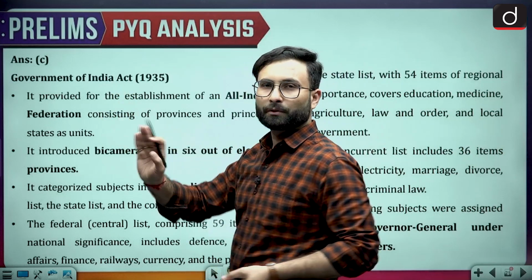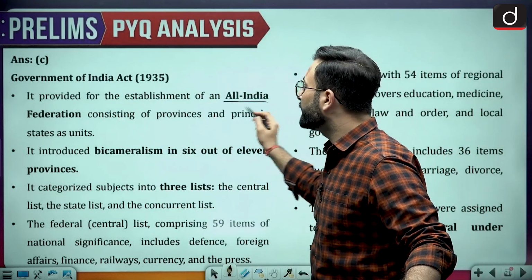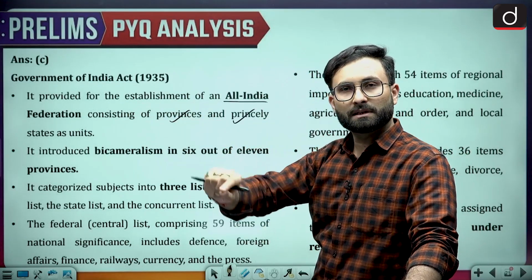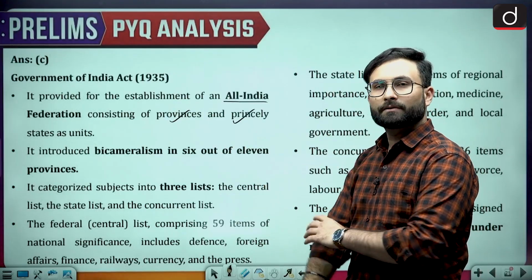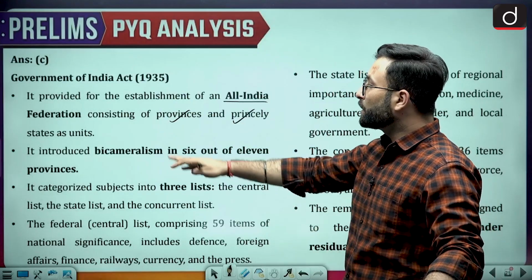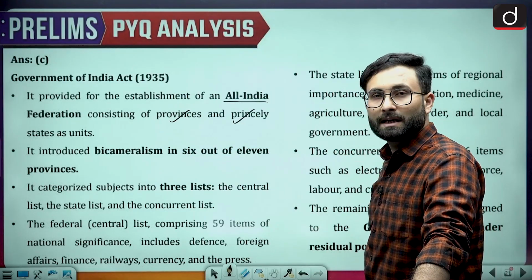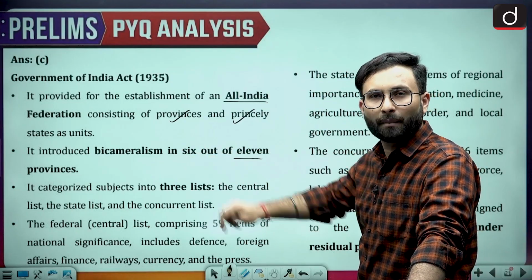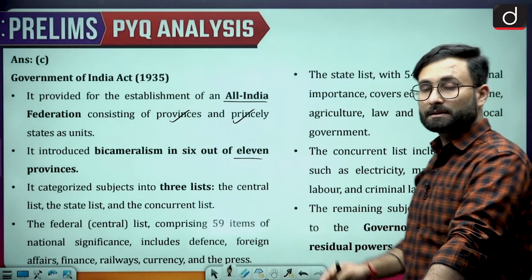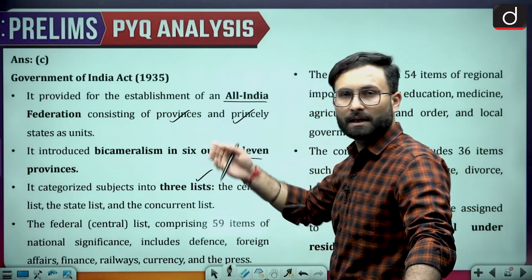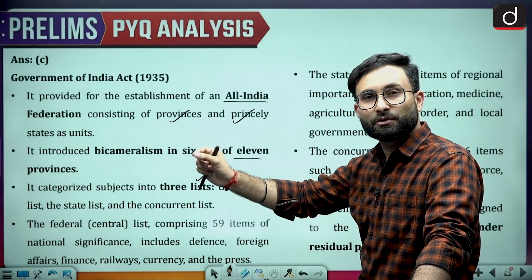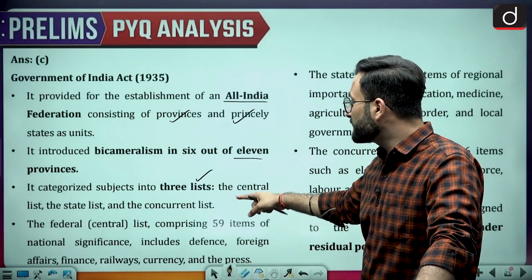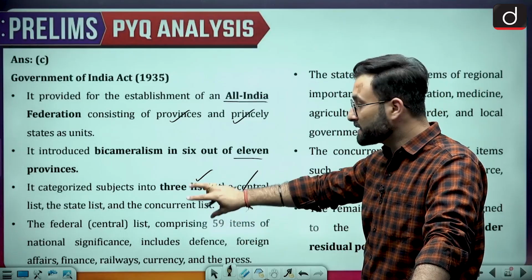If you talk about the provisions of the Government of India Act, it provided for the establishment of the All India Federation consisting of the provinces and the princely states as units. Provinces are the ones which were under British rule, and princely states were under the princes. It introduced bicameralism in 6 of the 11 provinces. At that point of time, 11 provinces were there, and out of them 6 were introduced with bicameralism. Then subjects were categorized over here, like there were 3 lists, like the 7th Schedule. So again, you can see that we have the 7th Schedule which is having 3 lists. Here also in the Government of India Act 1935, there were 3 lists: central list, state list and the concurrent list. So you can see the resemblance over there.